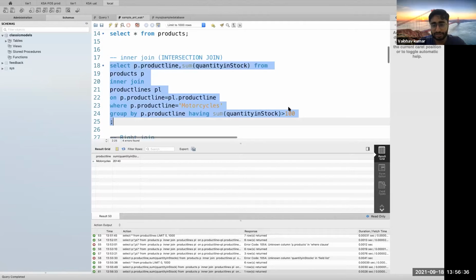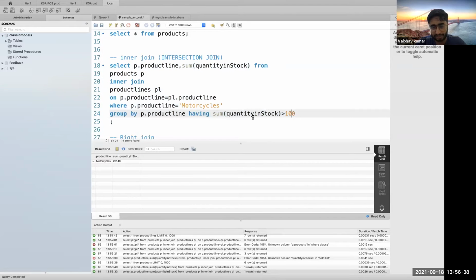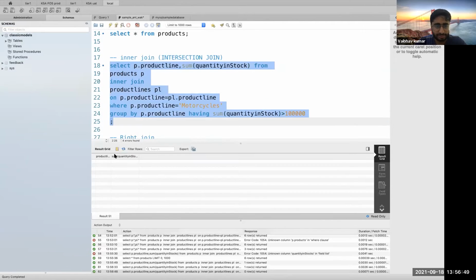So obviously I got the result because I have set it like this. Suppose I had set it to around 1 lakh, then I would not get anything here because I have given a filter.